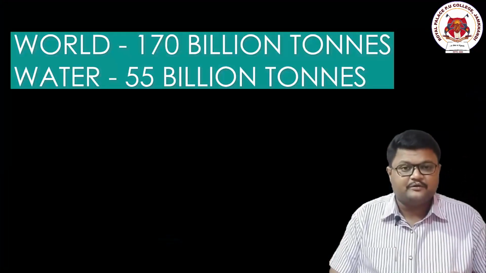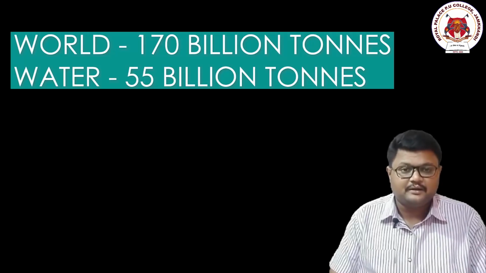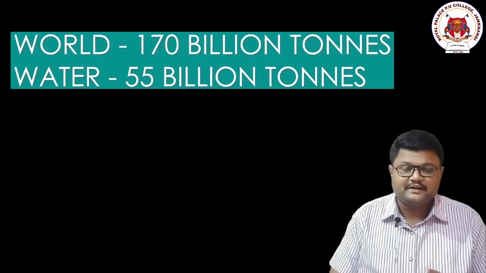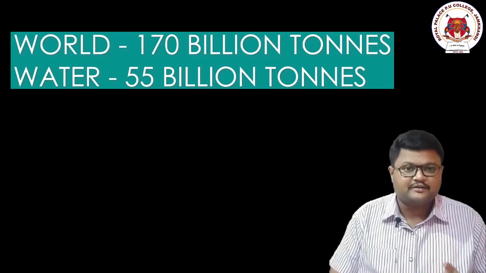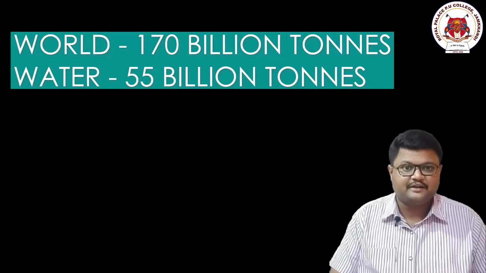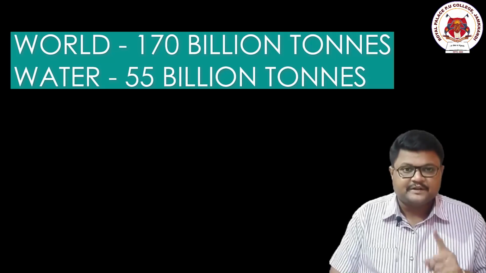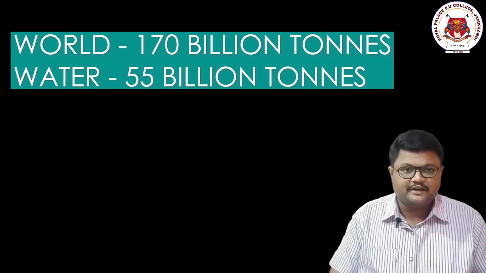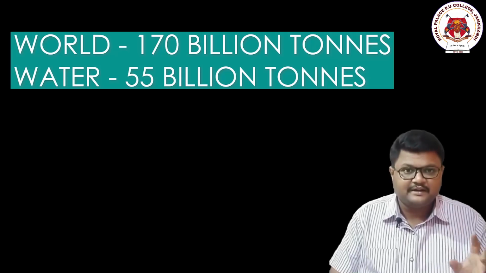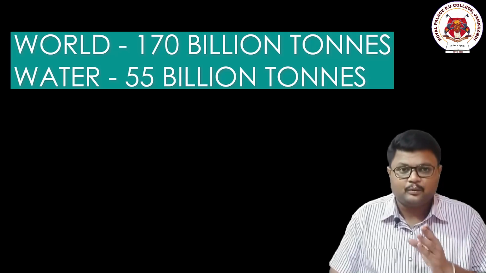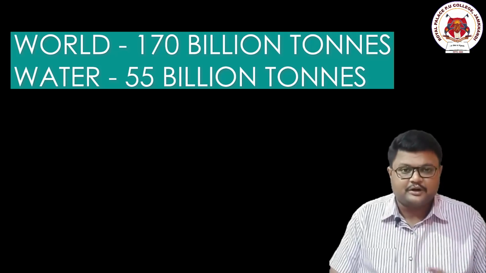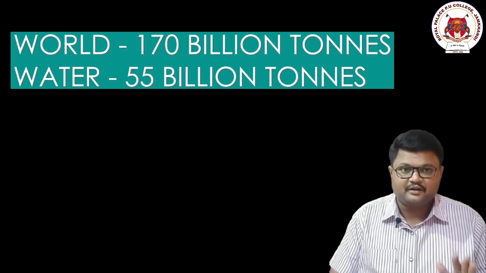The rest is produced by the 30% of the planet, which means the plants or organisms in the land area have the highest amounts of biomass production. Once again I repeat, if I compare the life of water and the life of land, the highest production will be done by the land organisms, not the water organisms. The productivity will be higher in the case of land organisms only.